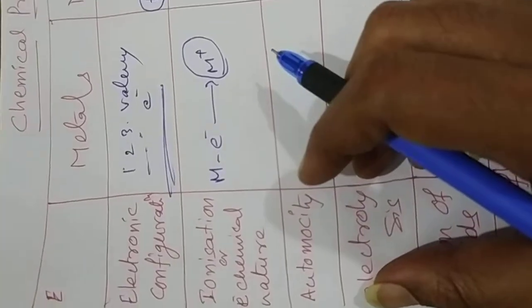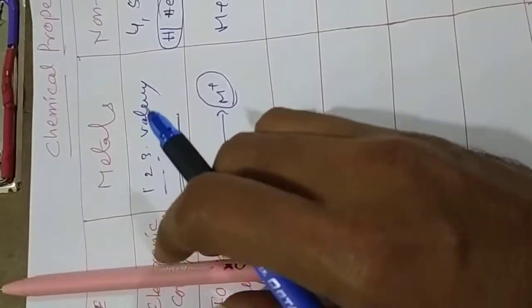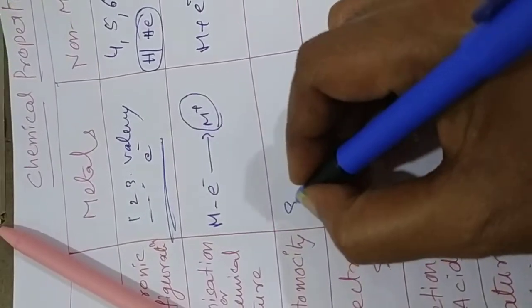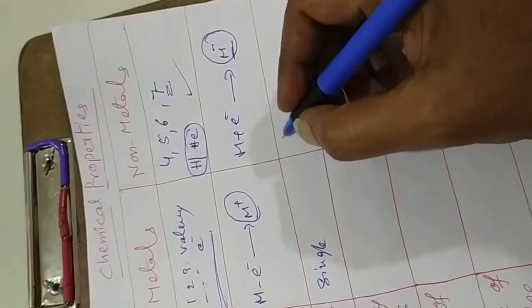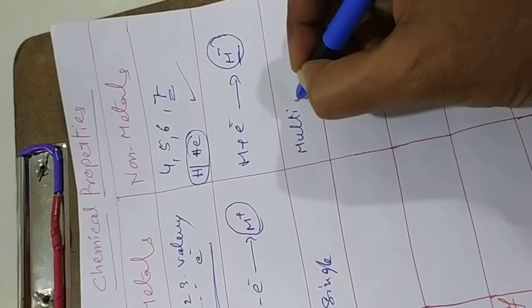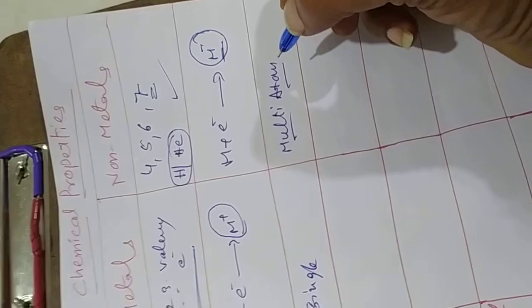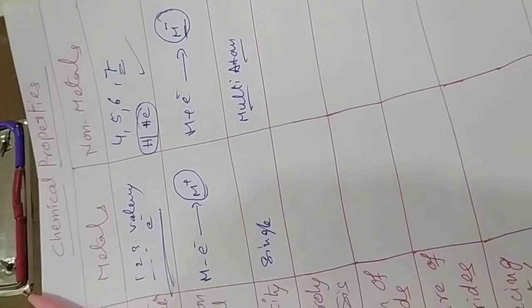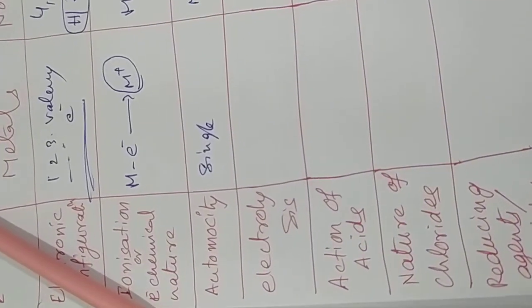Atomicity. Atomicity means metals always appear as single atoms. These are all single atoms. And non-metals appear as groups, because these are gases and liquids. Non-metals always appear as multi-atom compounds, in groups. Mono, di, poly. They may appear as mono, single, but basically they appear as groups, poly.